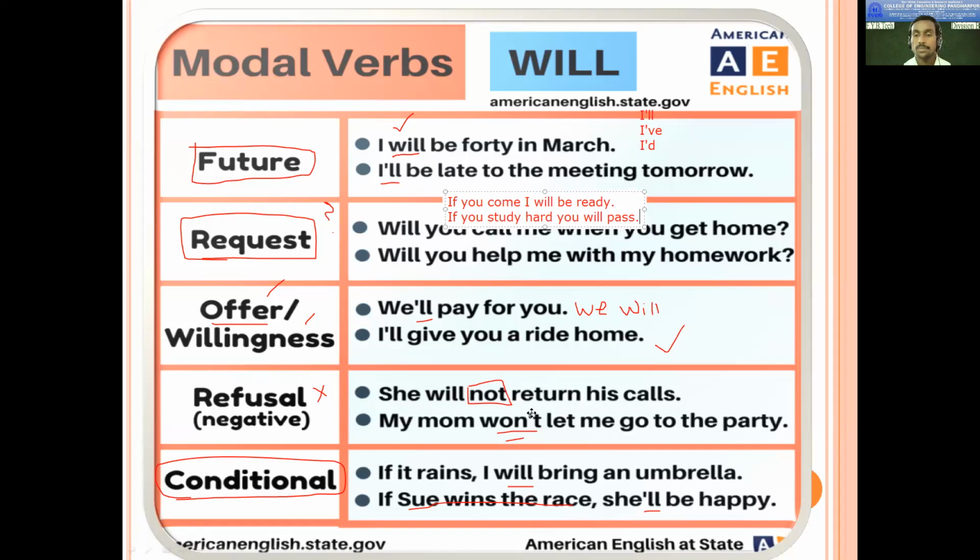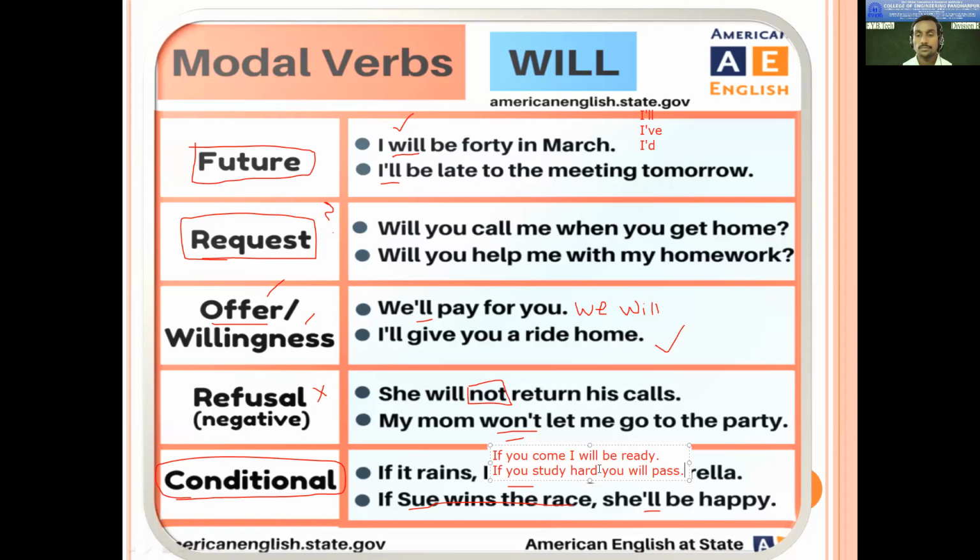So tell me one example with will, with condition if. One example like if and with we.